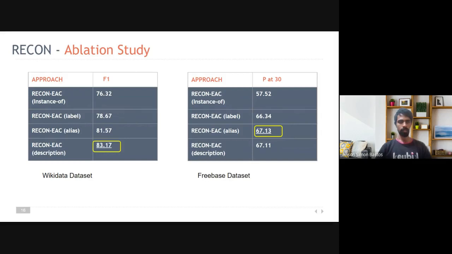We have done an ablation study in which we induce each of the context information individually to the model. And we see that different context information helps differently in different settings. For example, on the Wikidata dataset, description information gives the higher performance, whereas on the Freebase dataset, it is the alias information. This motivates the question: can we intelligently select context information before feeding it to the model?